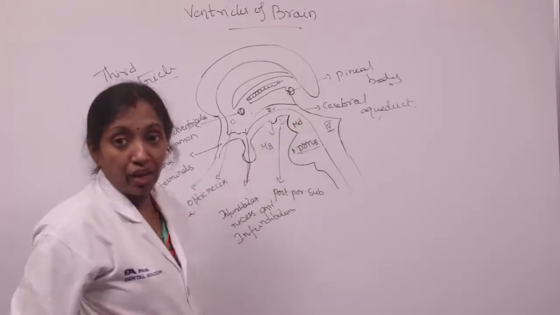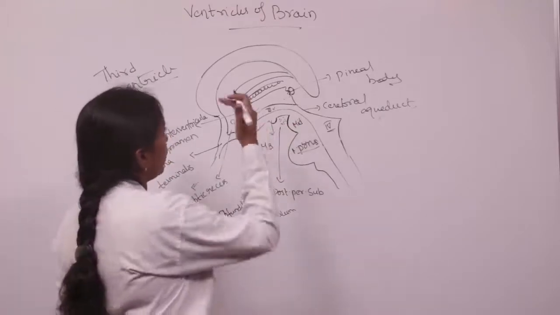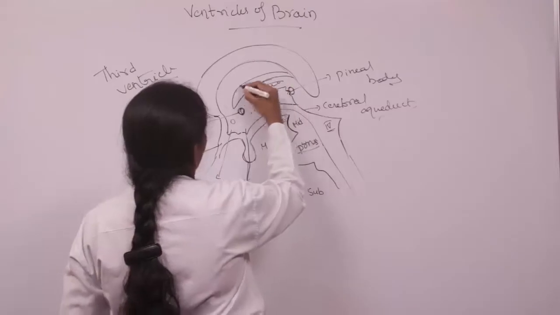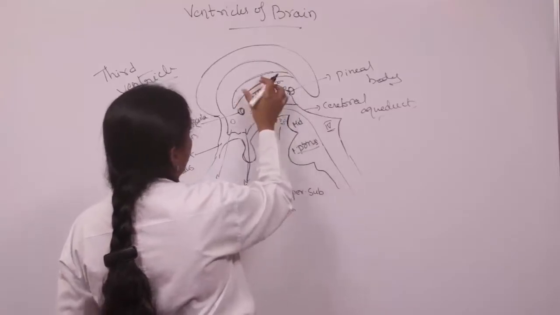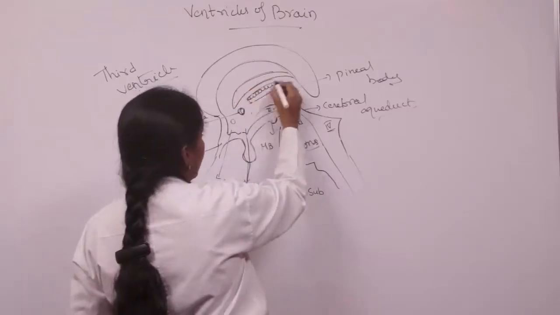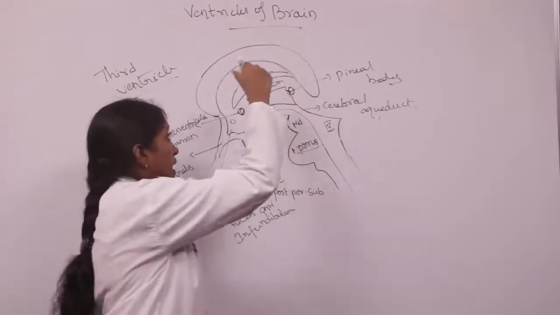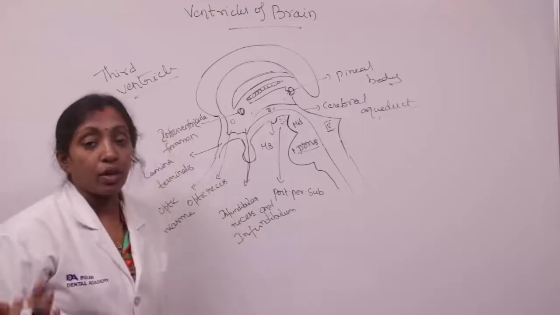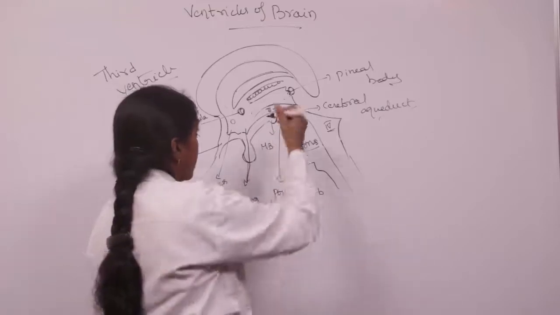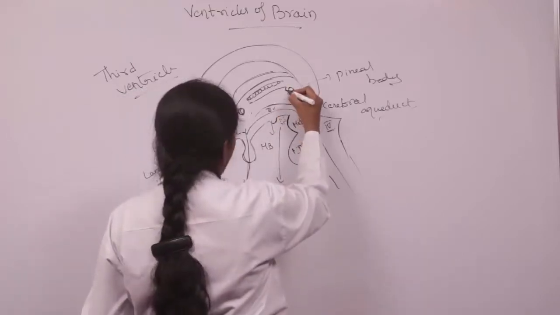They form the floor of the third ventricle, and the roof is formed by the fornix. This is the anterior column of the fornix, and this is the body of the fornix, and also the tela choroidea, from which the choroid plexus hangs. We know that the choroid plexus produces CSF.